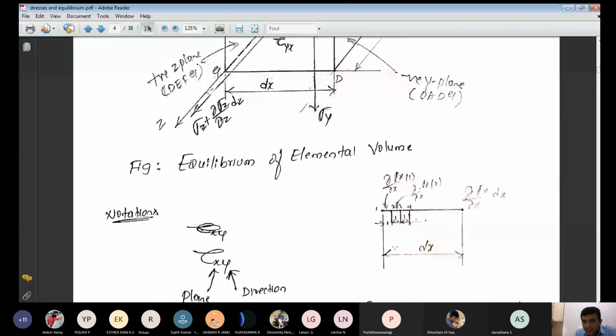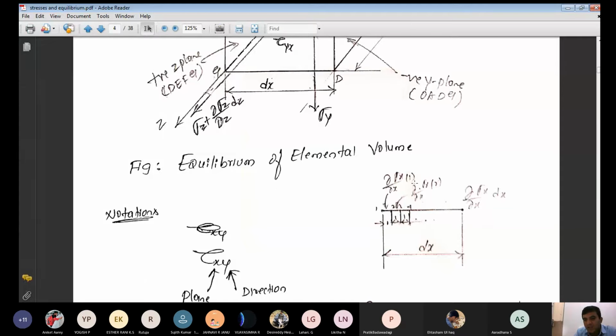As the total length of the element is considered dx, we split it into units, 1, 1, 1. Then what is the incremental value here? Dou by dou x into sigma x into distance, how much here, 1. Next, if you consider 2 to 3, the incremental value is also 1, but from 1 to 3, the total is 2 units.